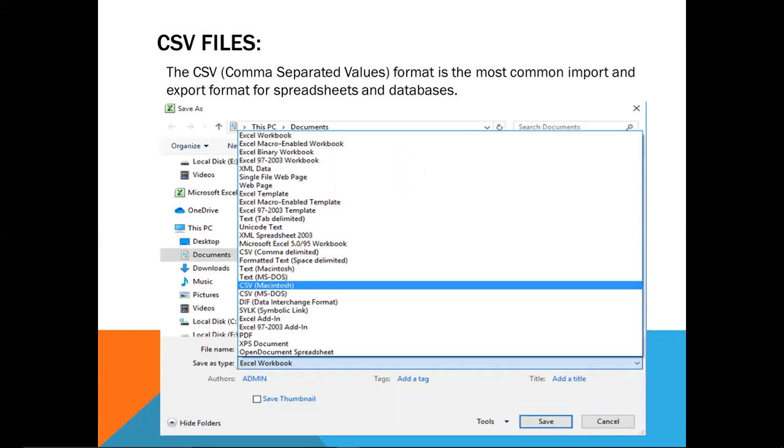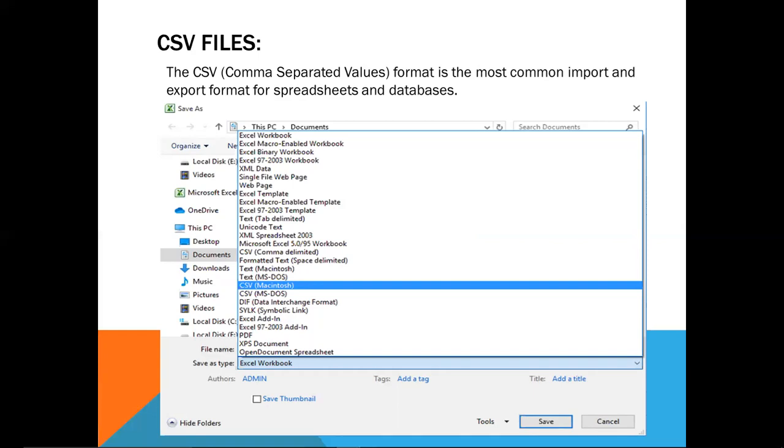Suppose we want to import data from our text files, say the Notepad editor files, and we want to export our data from a spreadsheet to the text editor. In all these cases, csv files are commonly used. So you can see how we can store a spreadsheet into the csv file.